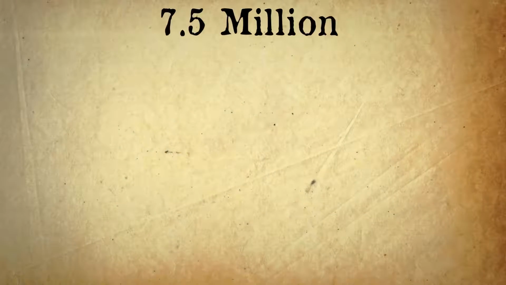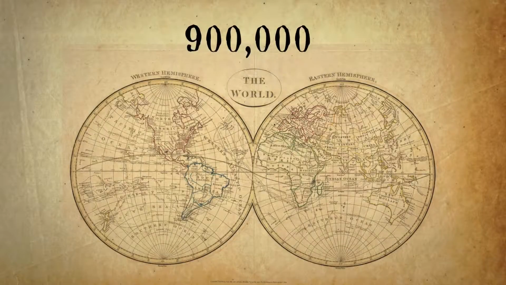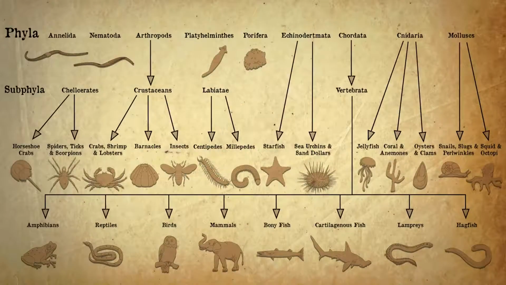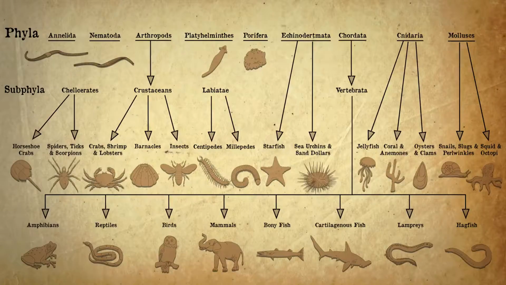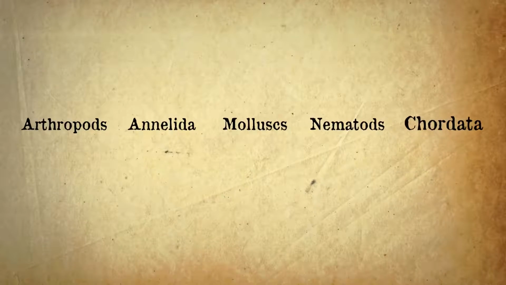There are thought to be over 7.5 million species of animal on planet Earth, of which 900,000 have been described. These are arranged into over 30 phyla, of which these are the 9 most common. And these are the 5 main animal phyla: arthropods, annelids, mollusks, nematodes, and chordata.